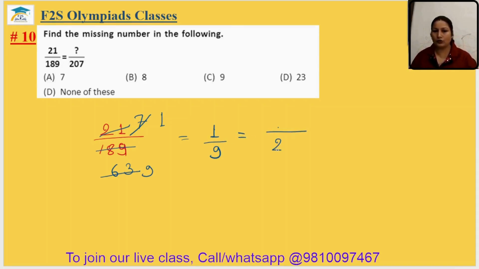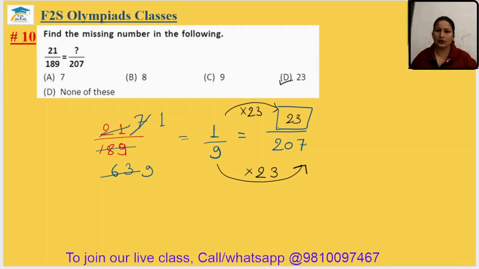what upon 207. Okay. So 9 multiplied by what equals 207? So 9 twos are 18, 9 threes are 27, so 23. So it means 1 multiplied by 23. Okay. So it will be answer D. 10th answer is option D.